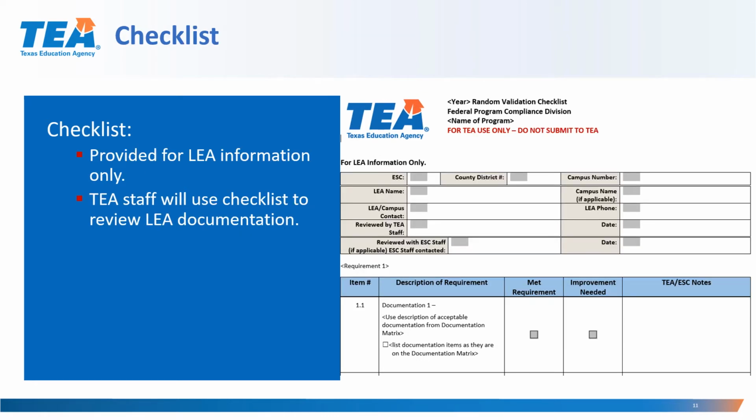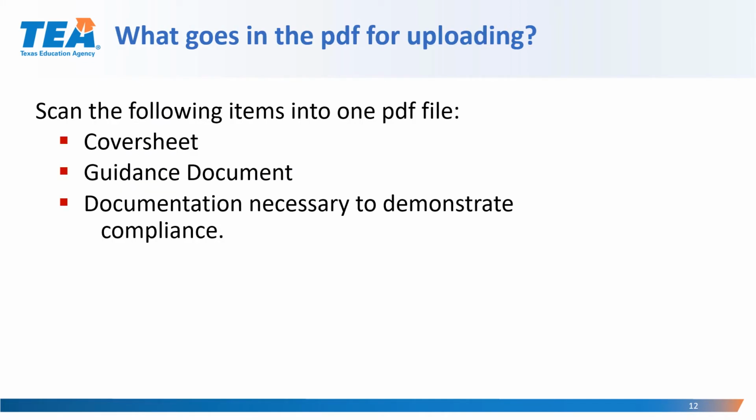For full transparency, each program also provides a copy of the checklist that the program manager will use to review the documentation submitted by the LEA. This checklist is for the LEA's information only and does not need to be included in the documentation submission. Once the documentation is gathered and the cover sheet and guidance documents have been completed, the LEA should scan the following items into one PDF file: the cover sheet, the guidance document, and the documentation necessary to demonstrate compliance.